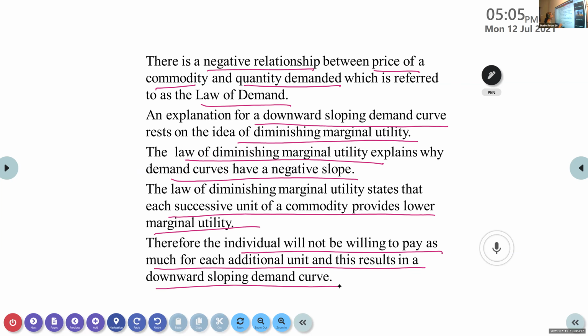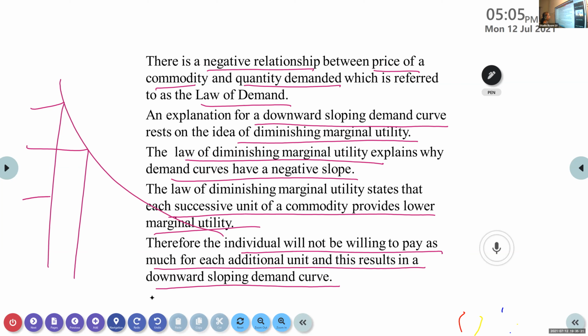Why does the demand curve have a particular shape like this? At high price, the quantity demanded will be less. At low price, the quantity demanded will be more. Why is it like that? Because the individual will not be willing to pay as much for the additional unit, and this results in a downward sloping demand curve. Got it, all of you?